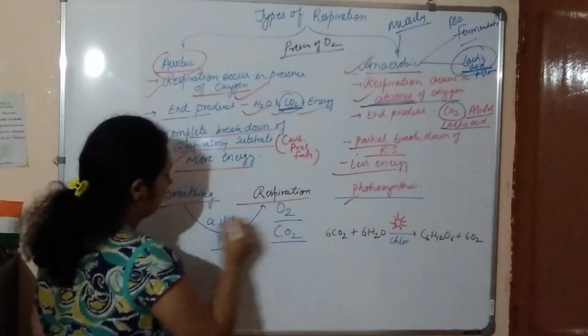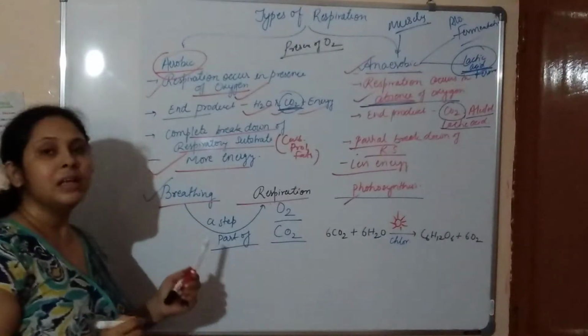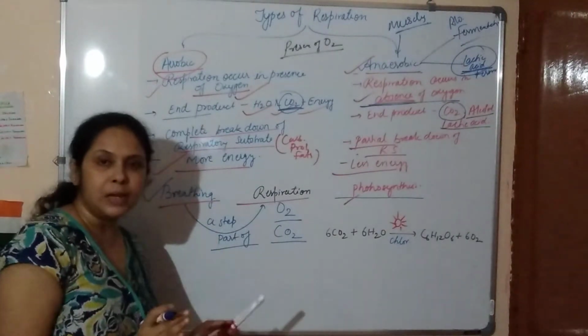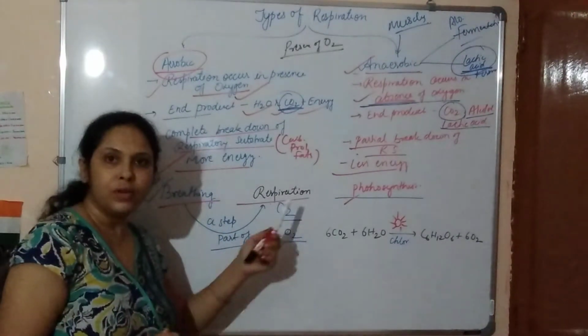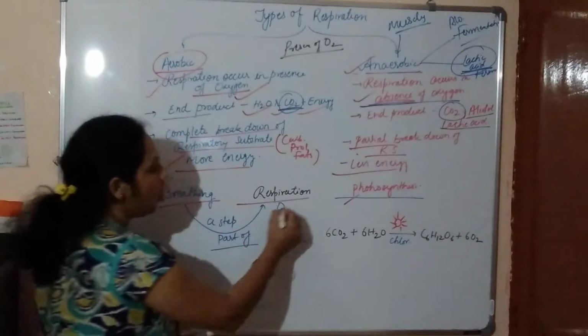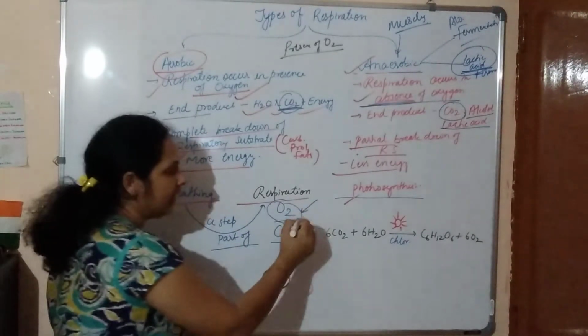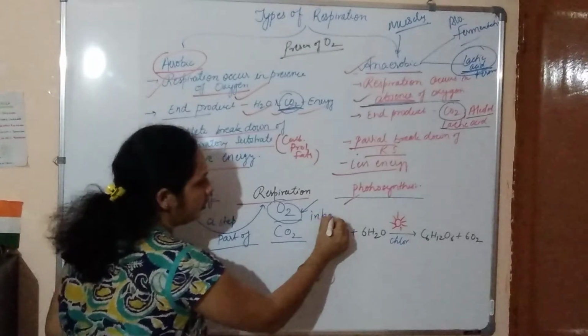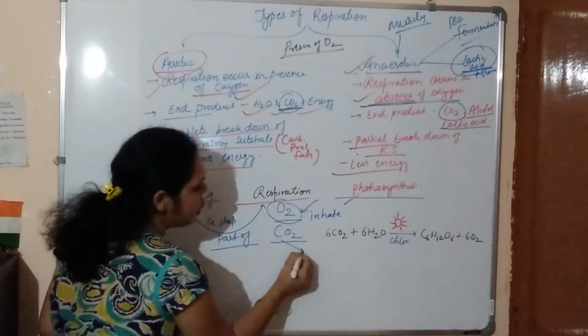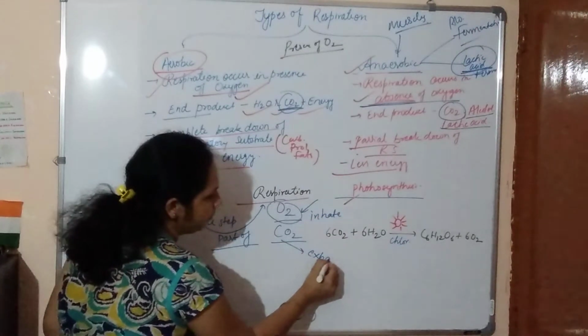So breathing is a particular step of respiration, in which oxygen is inhaled and carbon dioxide is exhaled.